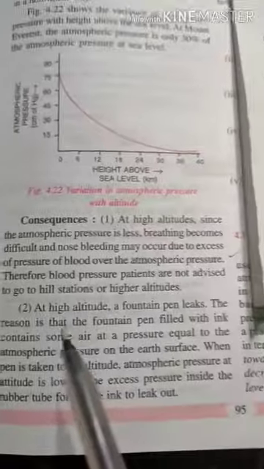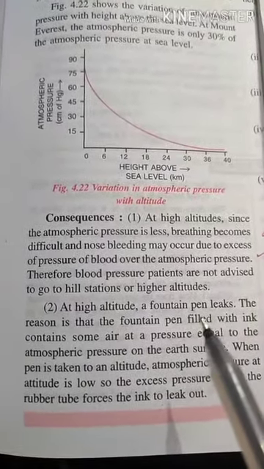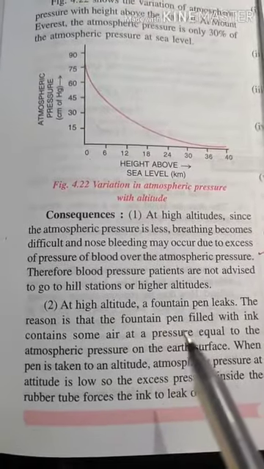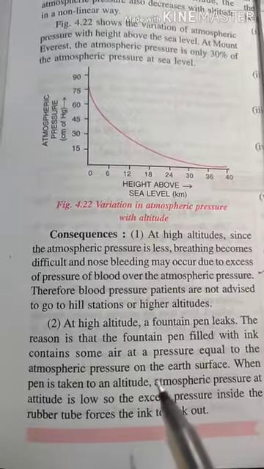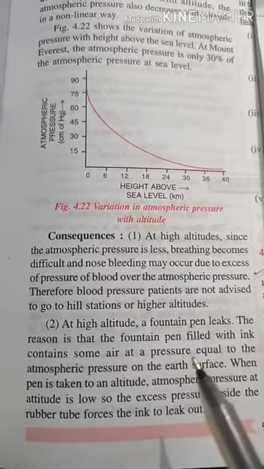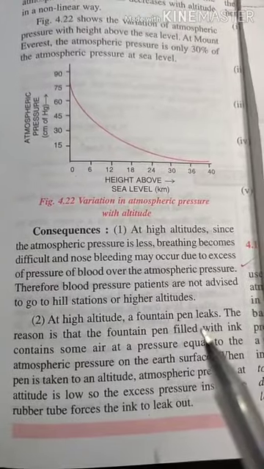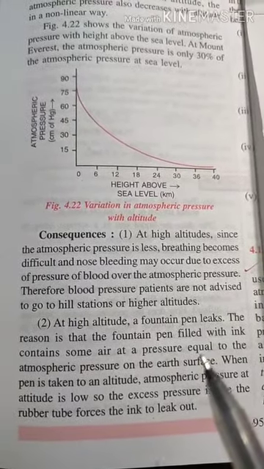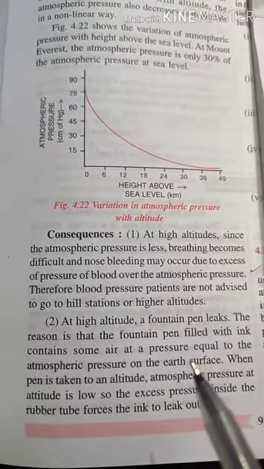Also, at high altitude a fountain pen leaks. Why does a fountain pen leak? Because the fountain pen filled with ink contains some air at a pressure equal to the atmospheric pressure on the earth's surface. So when the fountain pen is on the earth's surface, the air pressure inside the pen and the atmospheric pressure are equal. Because of that, it's not leaking.